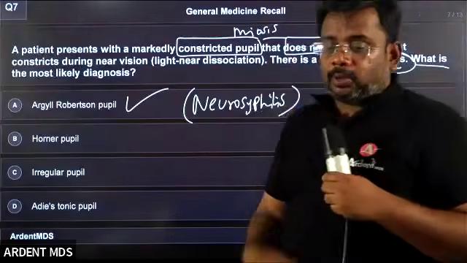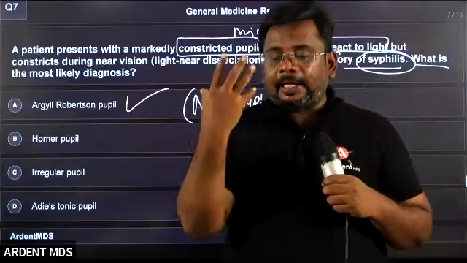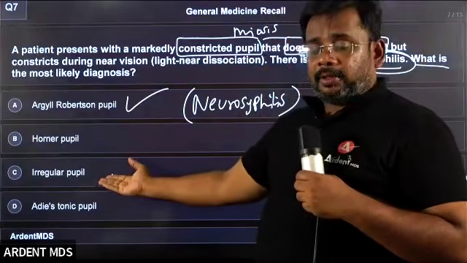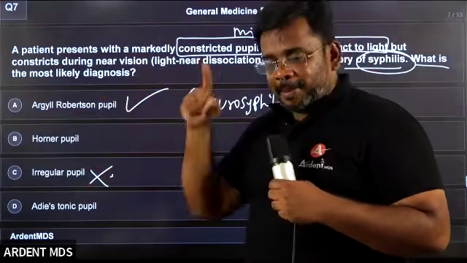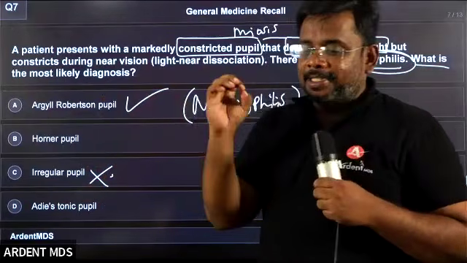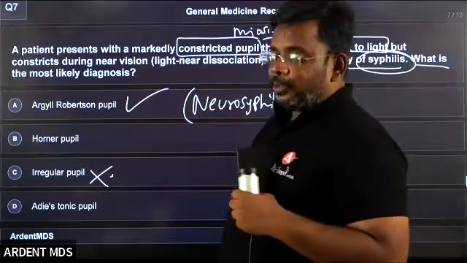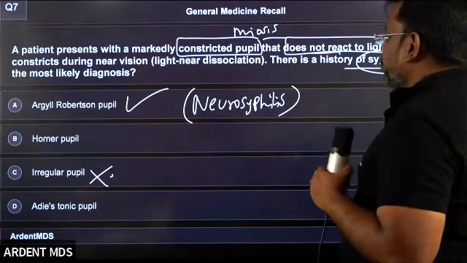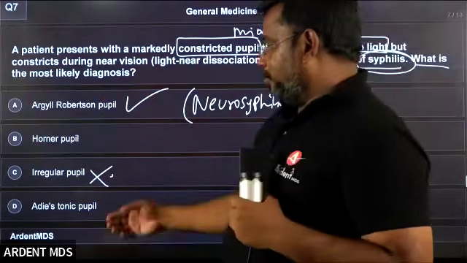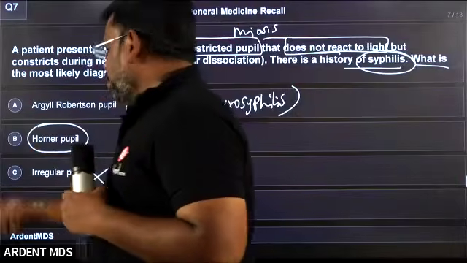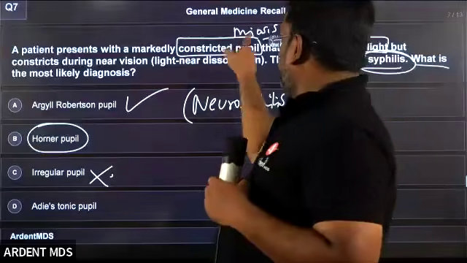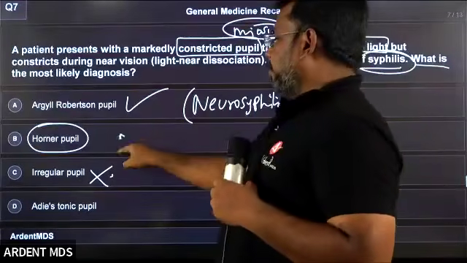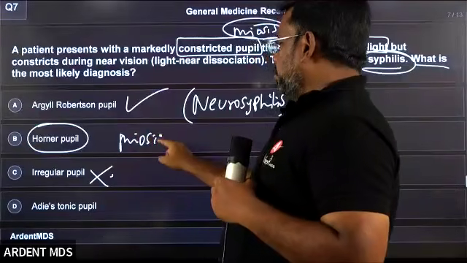How do the pupils look? The pupil is irregular. Can I go for irregular pupil, right? Okay, but Argyll Robertson pupil can be irregular, that is a feature, but you cannot directly go for the irregular pupil. So yes, this is a so easy question. And for the pupil again, if miosis is seen, okay,